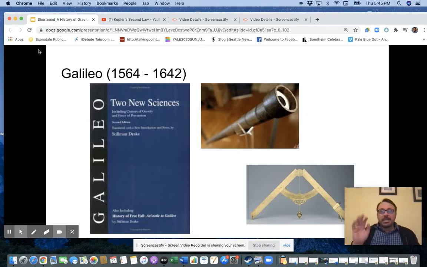One, at the time when you publish scientific works, you publish them in Latin. Not a lot of people read Latin. Anyway, Galileo published the Two New Sciences in Italian, and not just Italian, but the local street dialect that most people read. So he wanted this thing widely published, and he gets it published on the printing press, widely published.